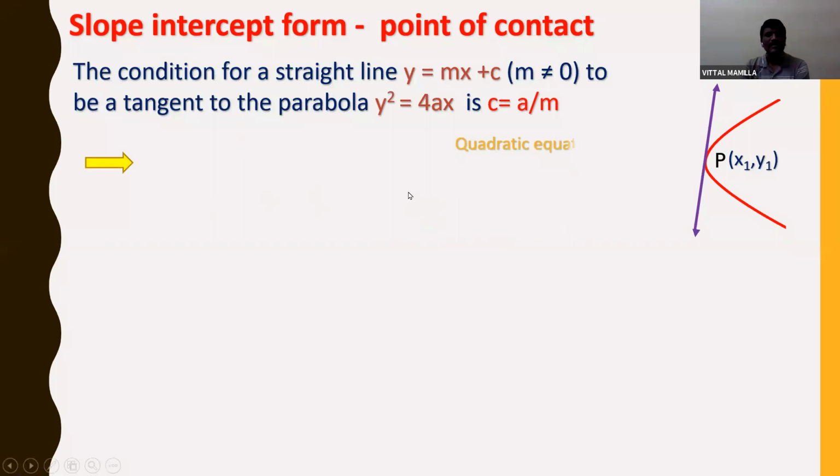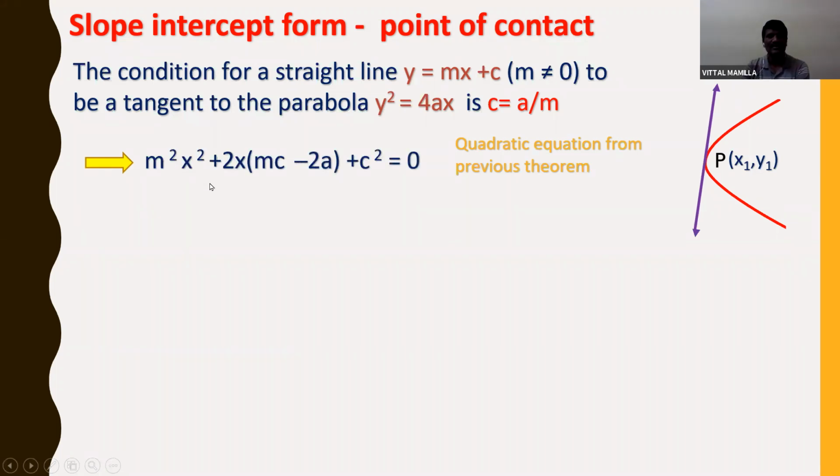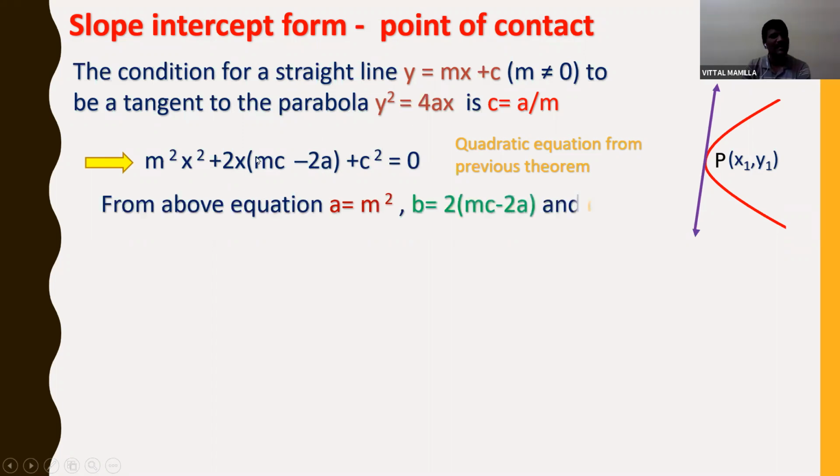Now, the quadratic equation from the previous theorem. We already derived the quadratic equation by substituting the y value here. I got the quadratic equation as m²x² + 2x(mc - 2a) + c² = 0. Again, we know it, no need to derive it; directly I am taking it from there. And by comparing with ax² + bx + c, I got the a value, b value and c value. Right, students?